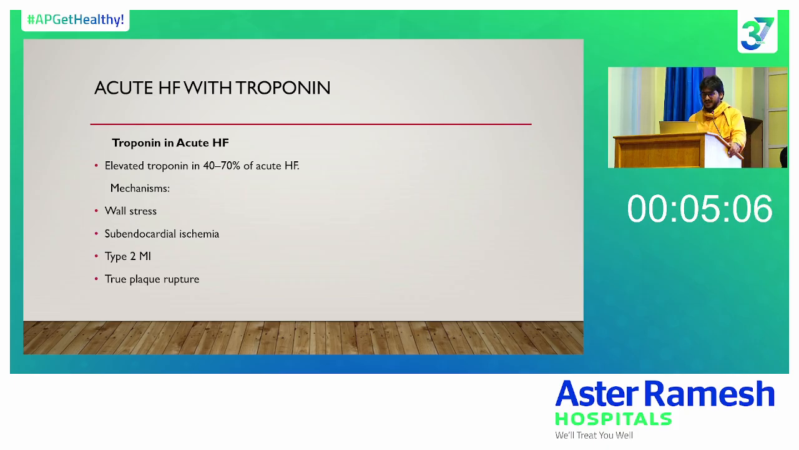And troponin in acute heart failure: the elevated troponin is in 40 to 60% of acute heart failure patients. What is the mechanism behind that? Valve stress, subendocardial ischemia, type 2 MI, and plaque ruptures. So when is it type 1 MI we need to consider in heart failure patients?